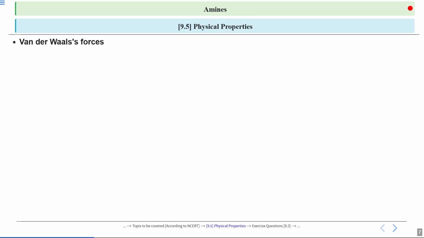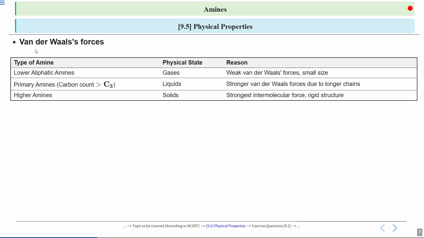Now we will discuss van der Waals forces. Now look at this table. You have to see that these are the lower aliphatic amines which have small carbon chains. Okay? They are gases. Their physical state is gas because their van der Waals forces are weak.